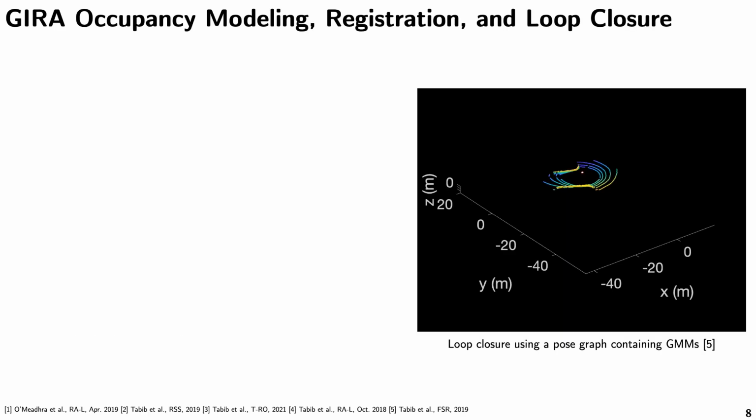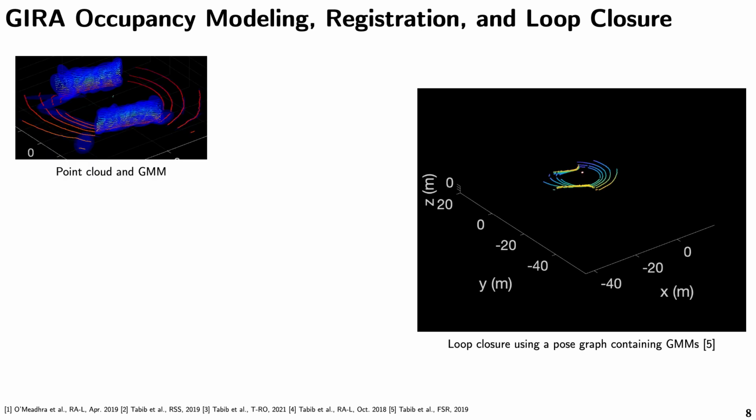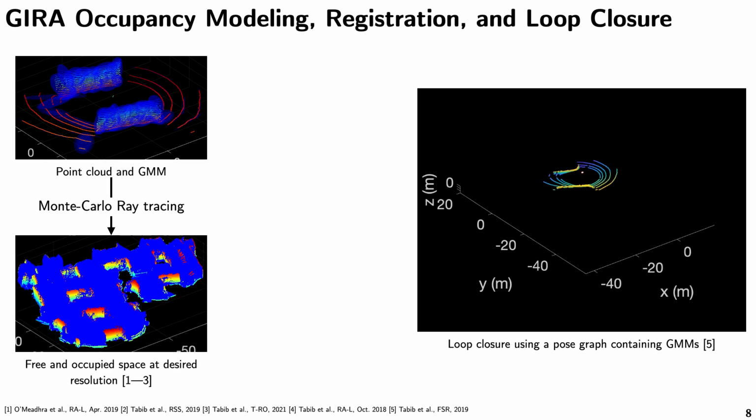As I said, the GMMs are used for downstream applications. For example, let's say you created a GMM of this point cloud. It has been shown in prior work that we can do Monte Carlo ray tracing and figure out occupancy values on the occupied and free space. This is also bundled into the open source framework.